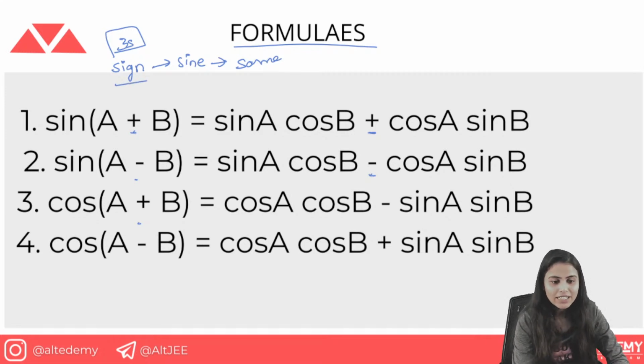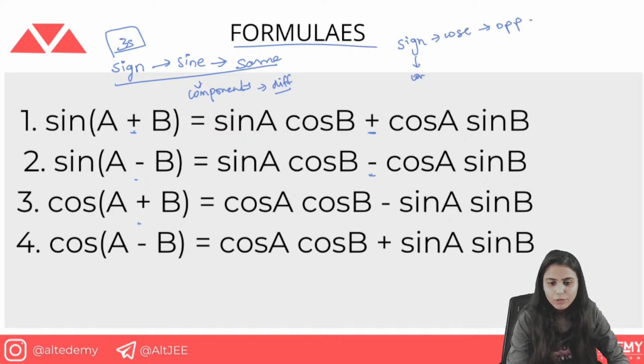So if the sign is the same for the sine ratios, that means the components are going to be different. Now if the sign of sine is the same, that means the sign of cos is going to be opposite, and the components are going to be the same.